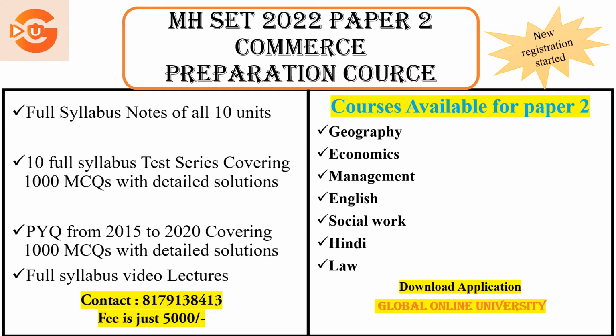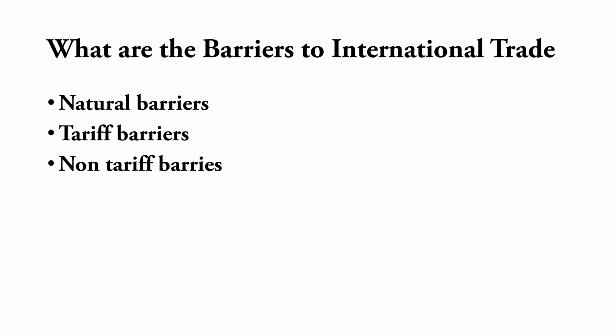Now let's start with today's lecture. So here, what are the barriers to international trade? You can see the question here. There are 3 international barriers, which are these. The answer will be natural barrier, tariff barrier and non-tariff barrier. These are the 3 types of barriers to international trade.